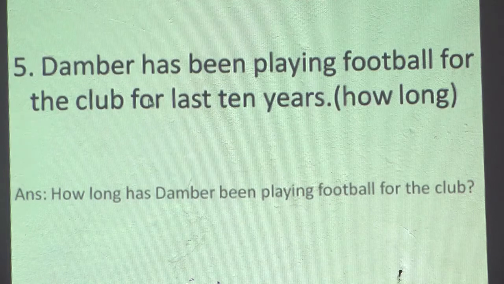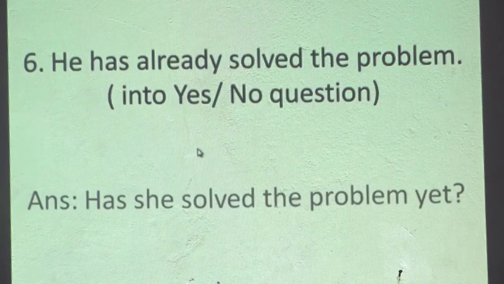Or if a who question is specified, then: who has been playing football for the club for last 10 years? In the same way, if the specification is what: what has Dumbar been doing for the club for last 10 years?